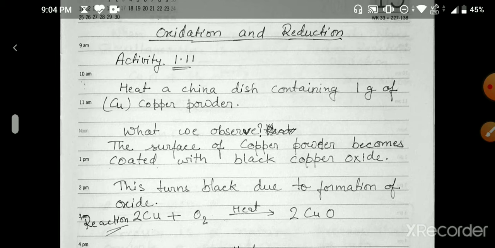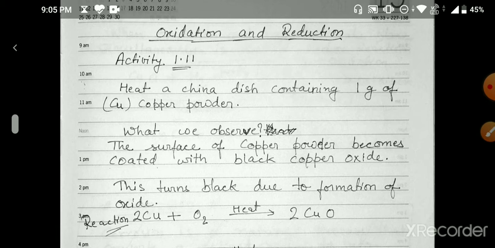In the last lecture we covered the displacement reaction, the double displacement reaction, and the precipitation reaction. In displacement and double displacement reactions, we have seen that the more reactive substance was displacing the less reactive substance. If you want to look at it in detail, please look at the previous video of this playlist. Now let's start the oxidation and reduction reaction.